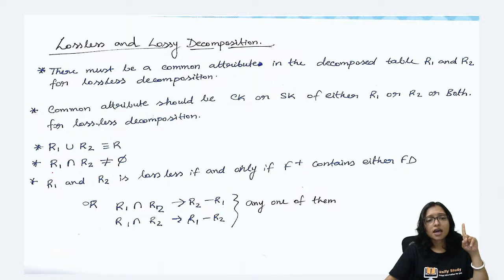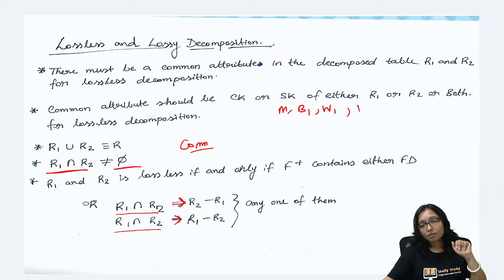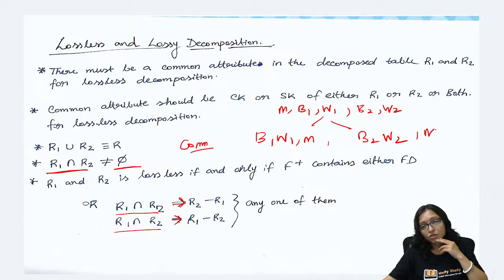First condition is R1 intersection R2 should not be empty, meaning there should be at least one common person, that was the mother. And R1 intersection R2 implies R2 minus R1. What was happening? Here was mother, brother 1, wife 1, brother 2, wife 2. Now they are separated, B1 W1 and B2 W2. Now mother is here, mother is also here.